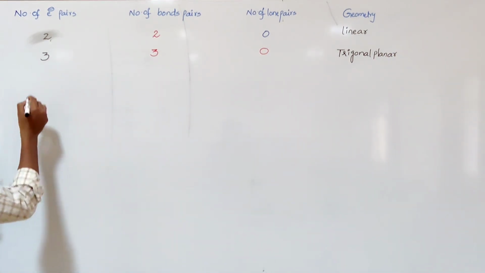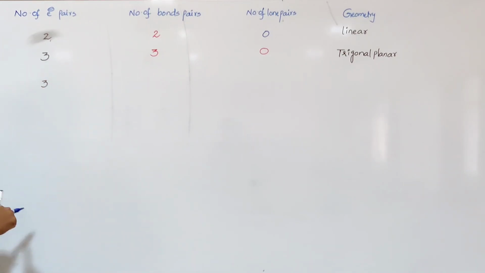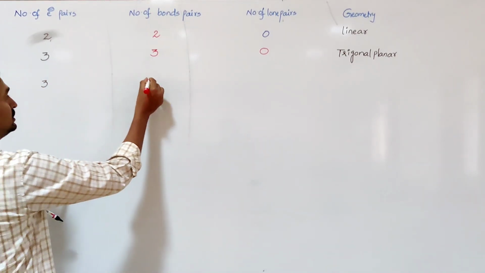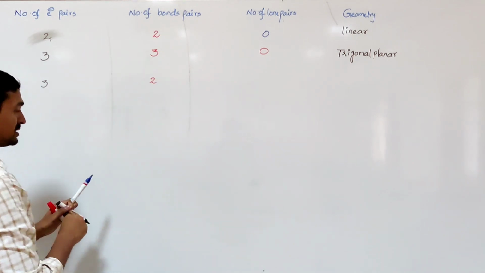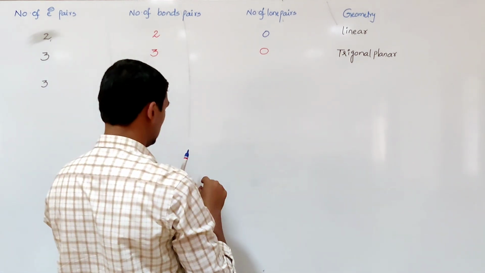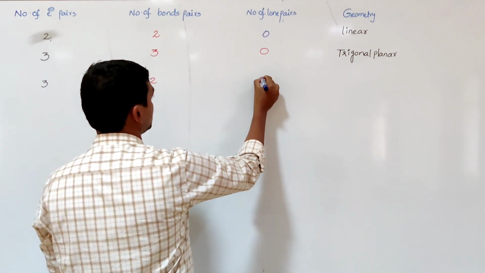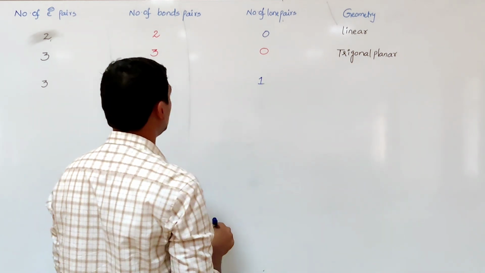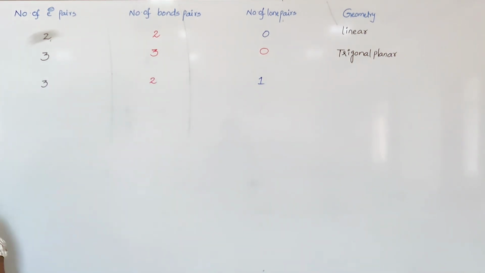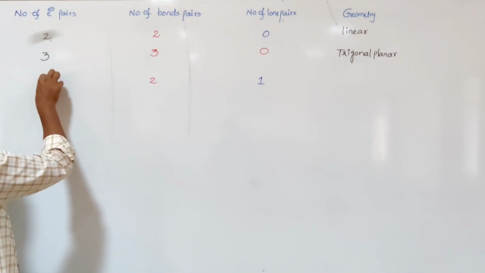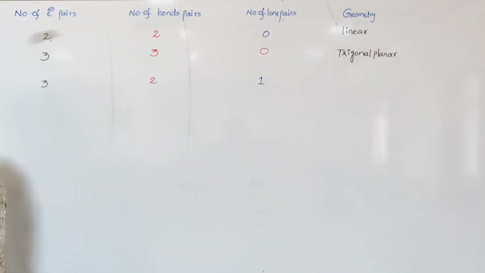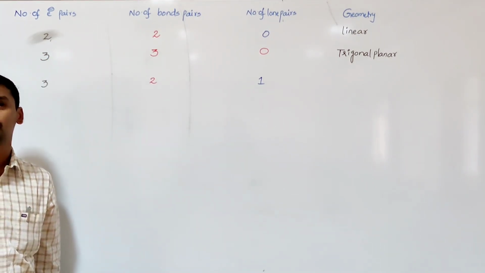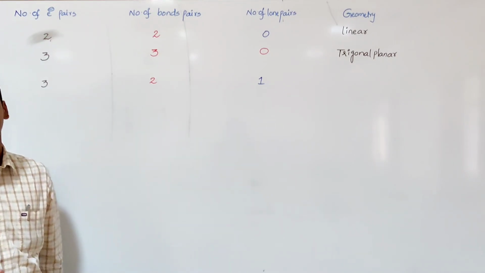Suppose the same 3 electron pairs are present, but 2 are bond pairs and 1 is a lone pair. Then what is the geometry of the molecule? Around the central atom, 3 electron pairs are present, so the electronic geometry is trigonal planar.